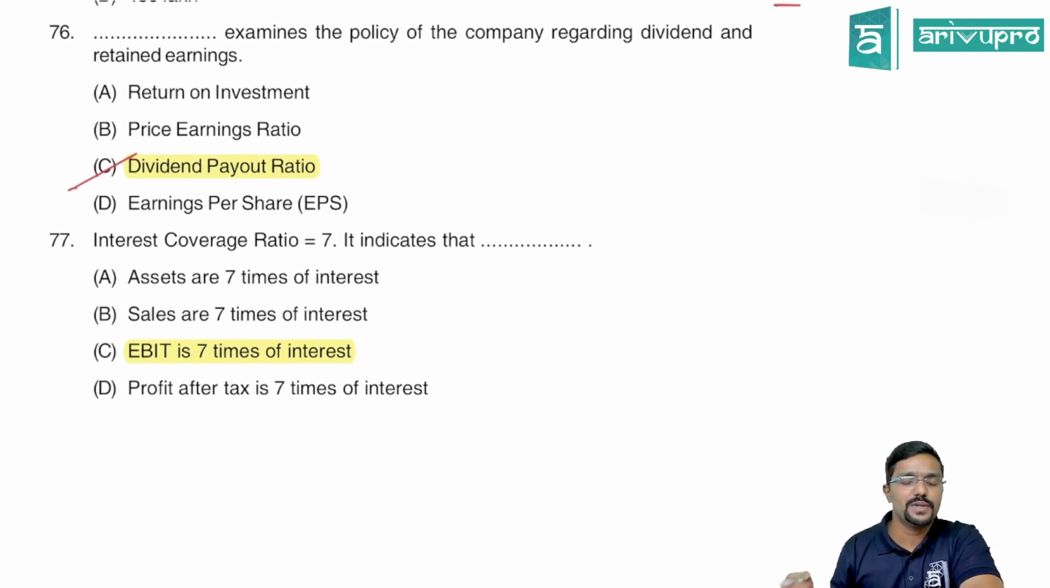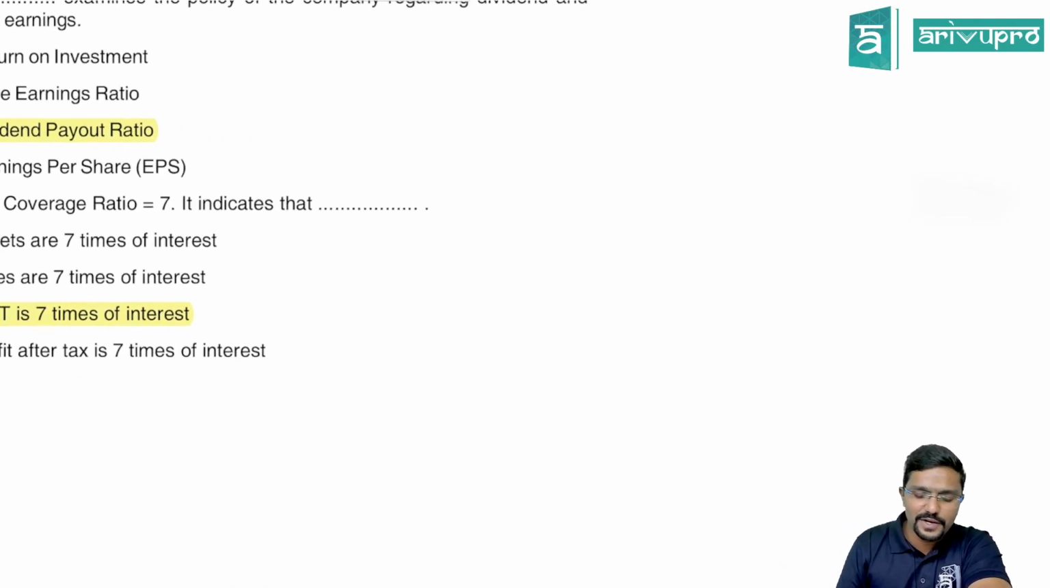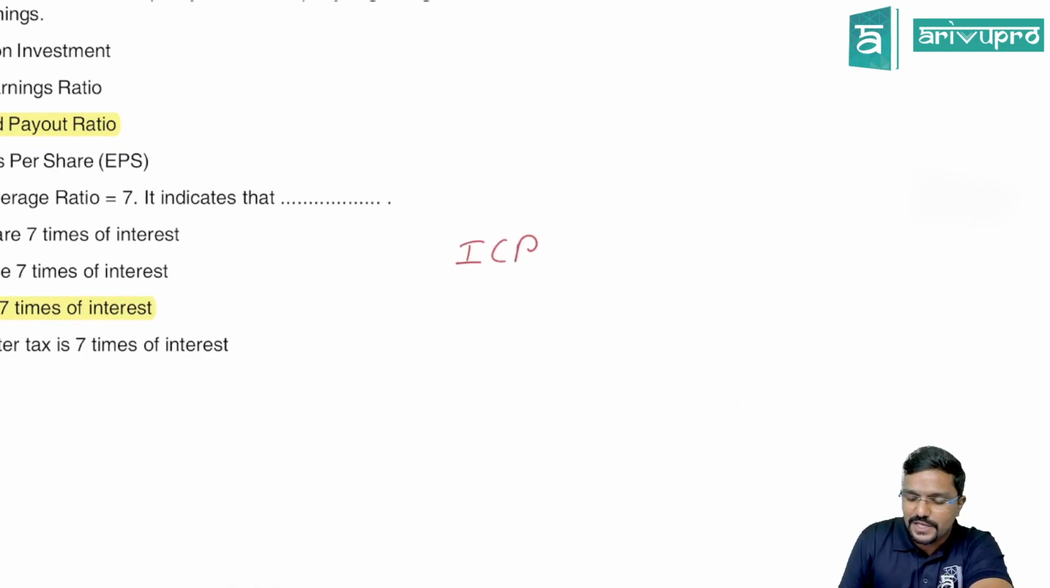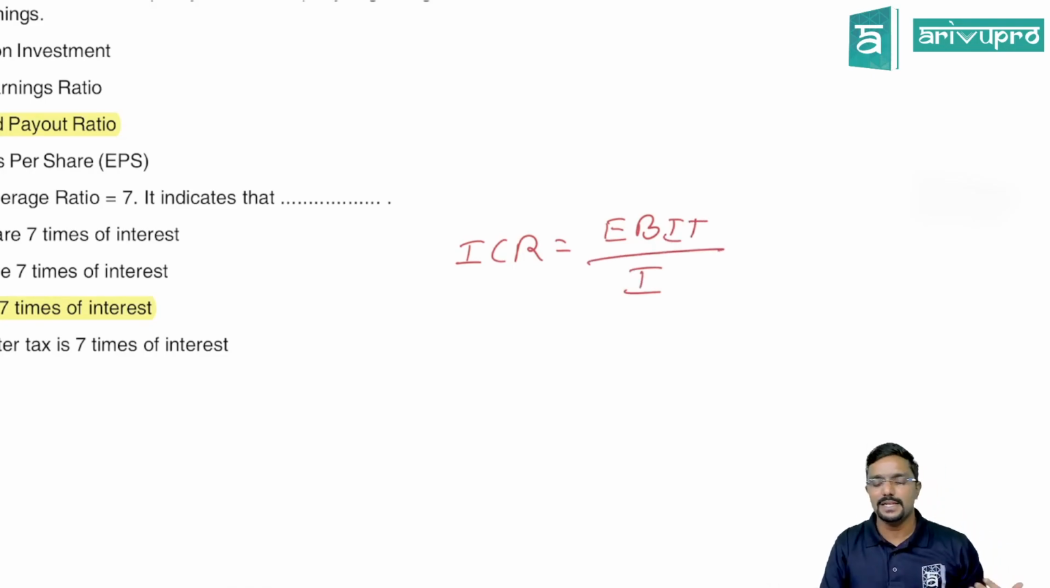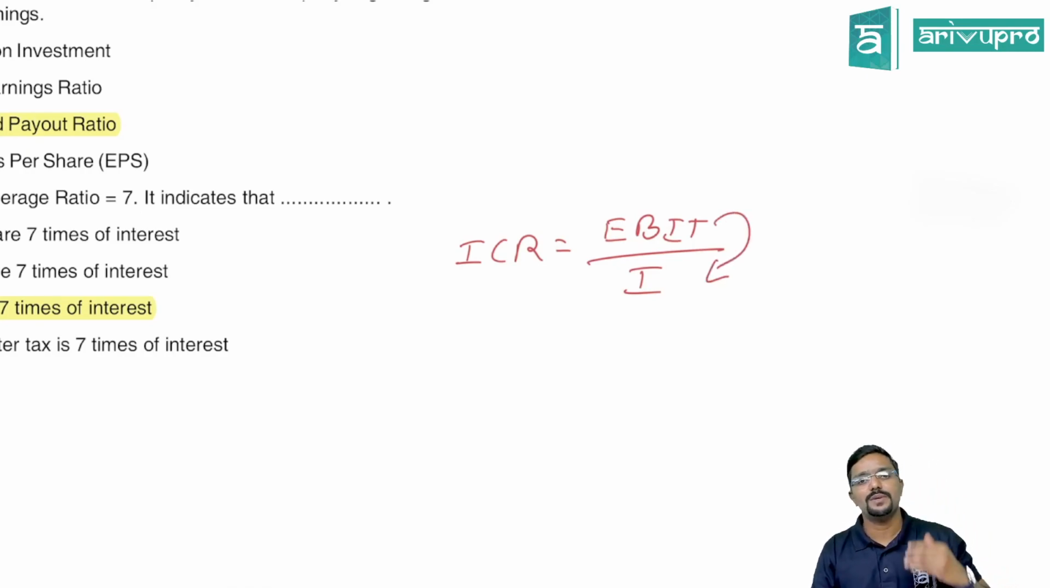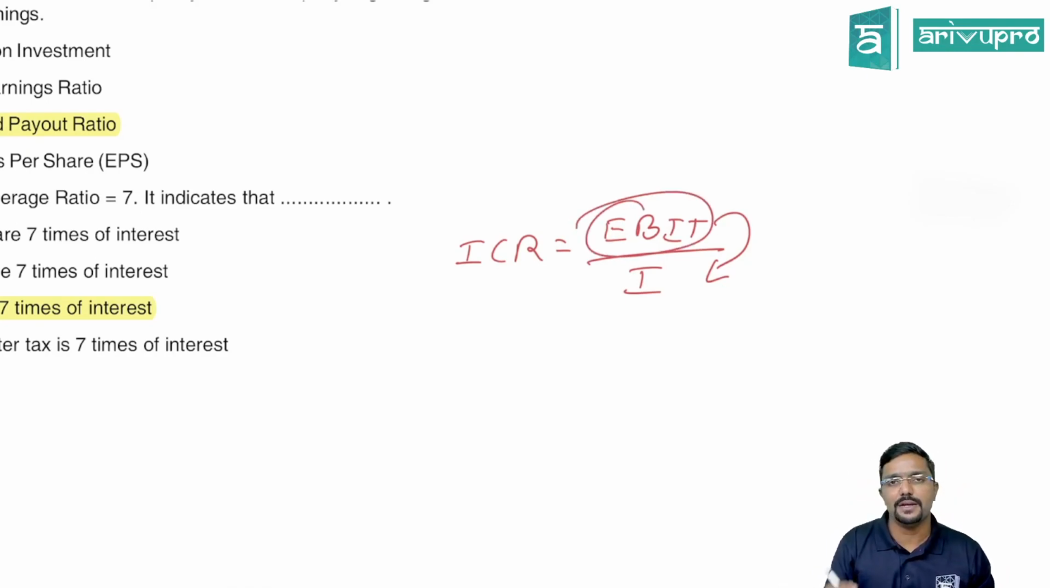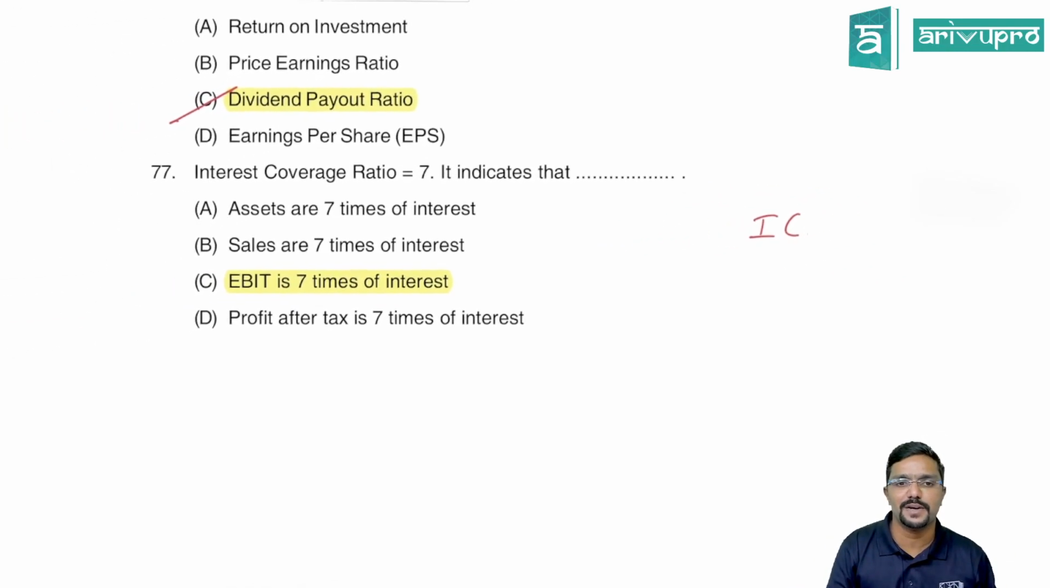Next, 77th. Interest coverage ratio is 7. It indicates what? What is the formula for interest coverage ratio, guys? Interest coverage ratio is equal to EBIT by interest, which tells how many times your EBIT is when compared to interest. Clear? What is EBIT? This is the earnings available before payment of interest and tax. So how much profit the company has before paying the interest, that is what is told in interest coverage ratio.